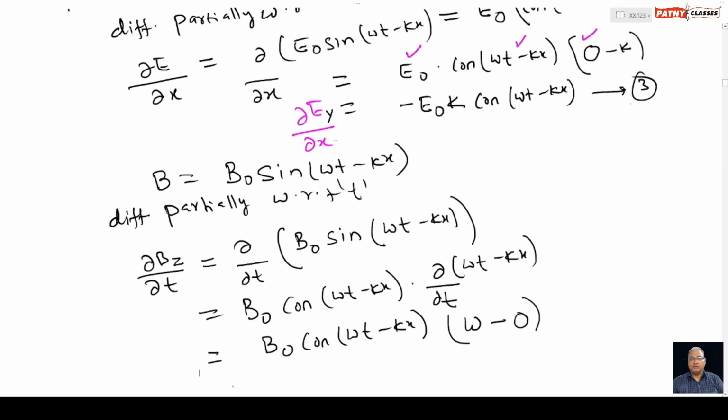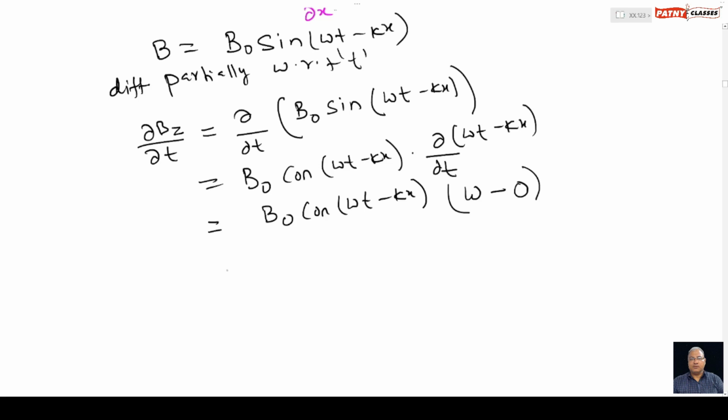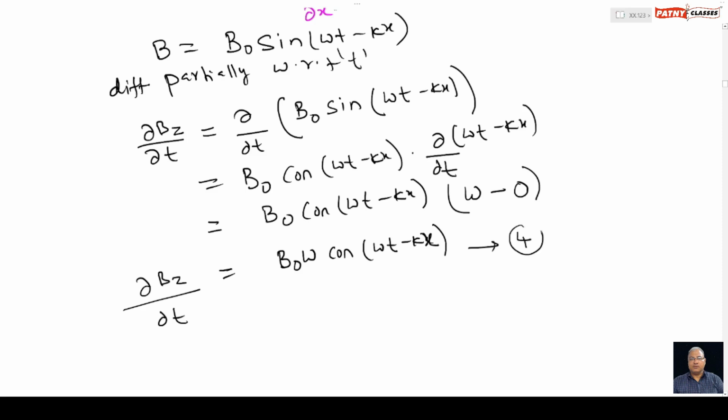Therefore we get B naught multiplied by omega multiplied by cos of omega t minus kx, that is the partial derivative of B with respect to t. Call it equation number 4.